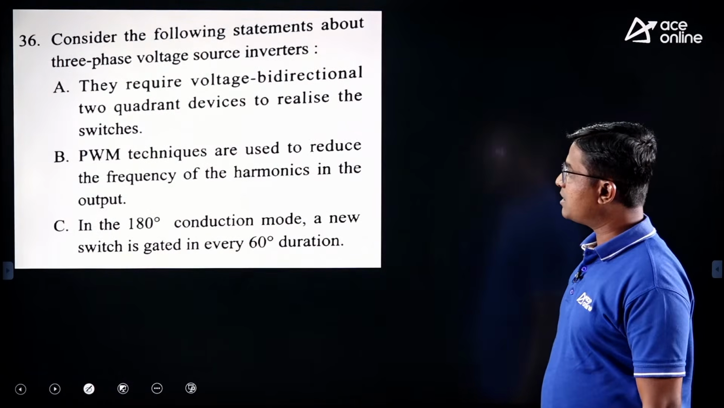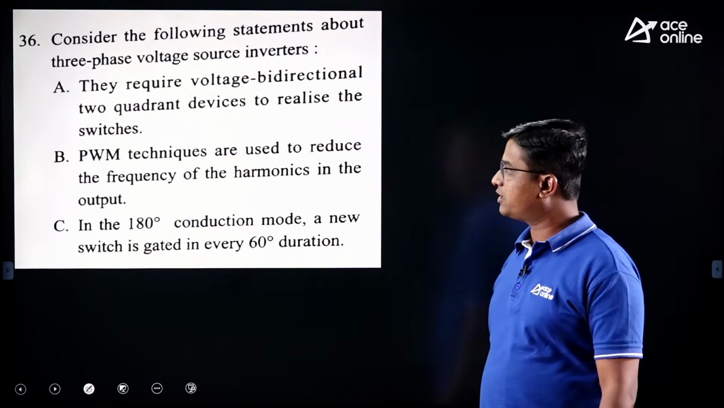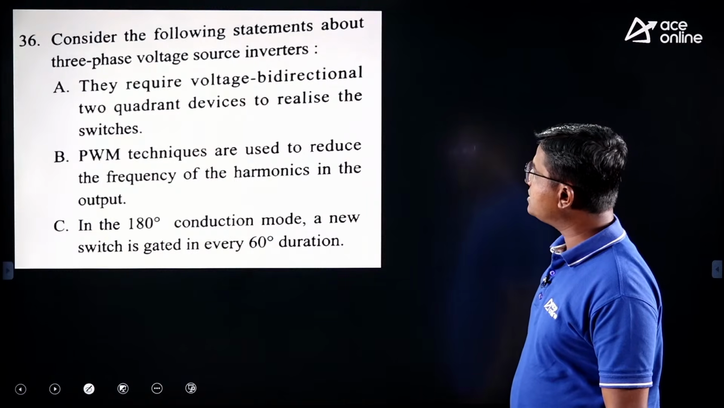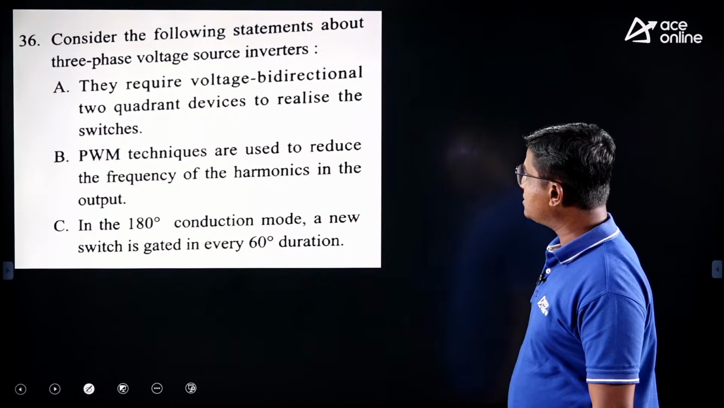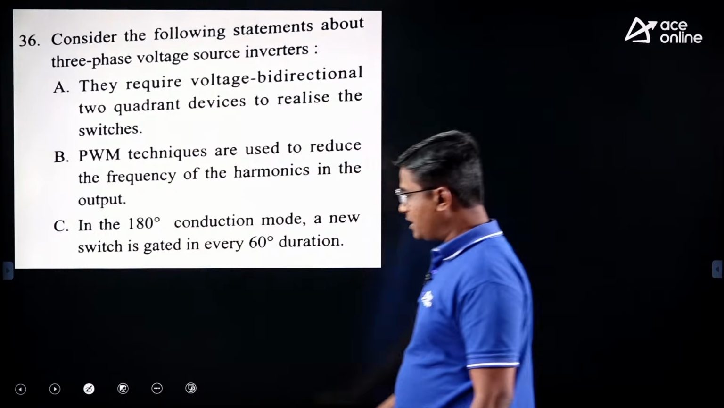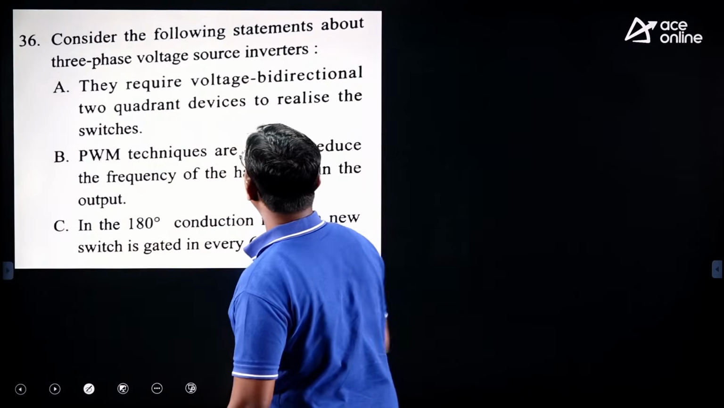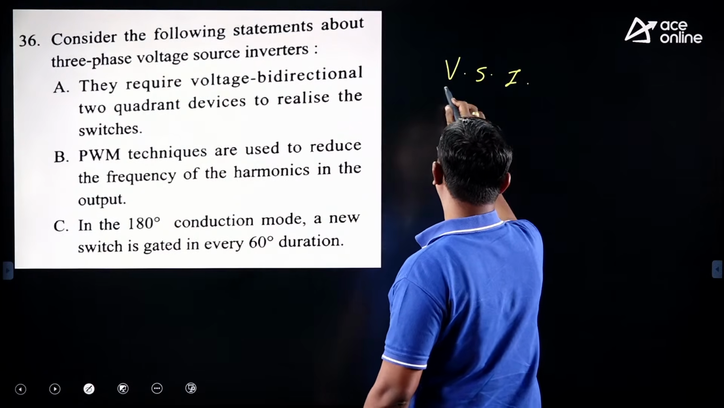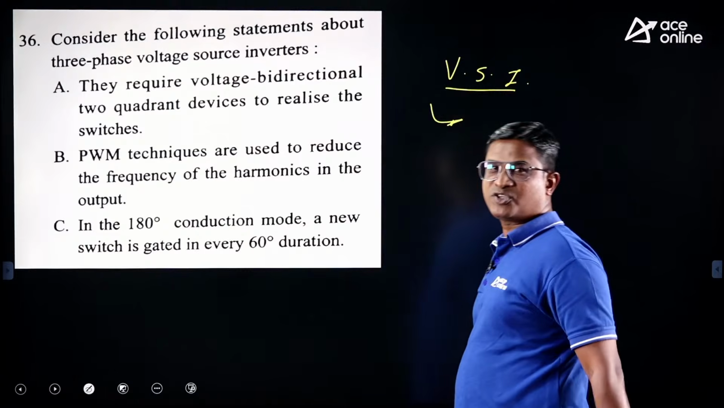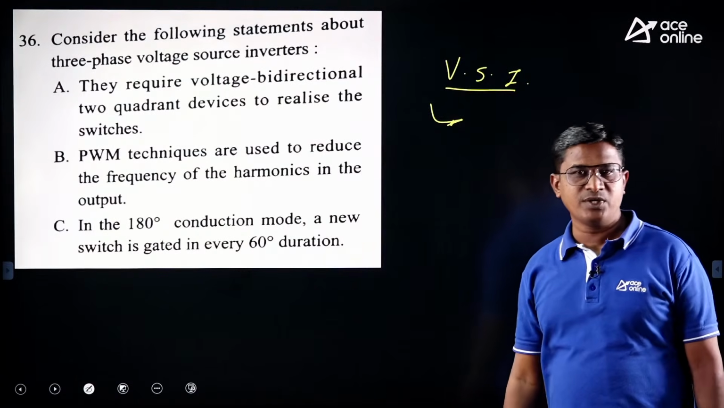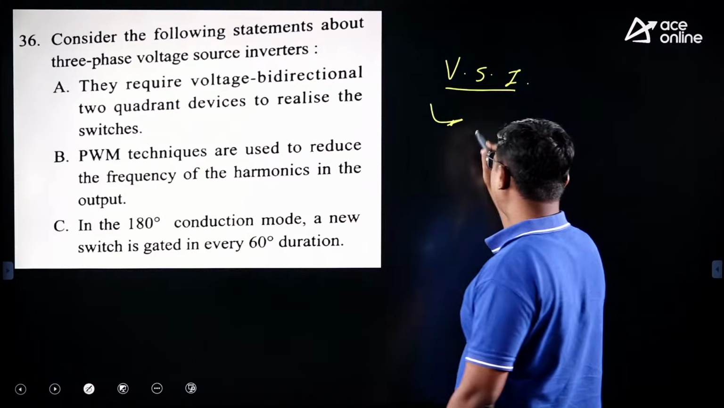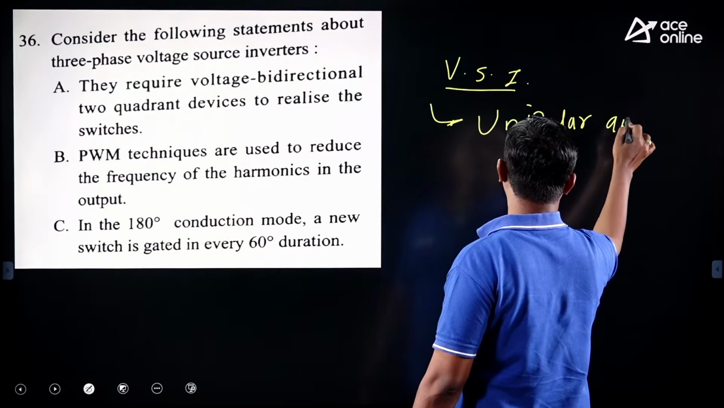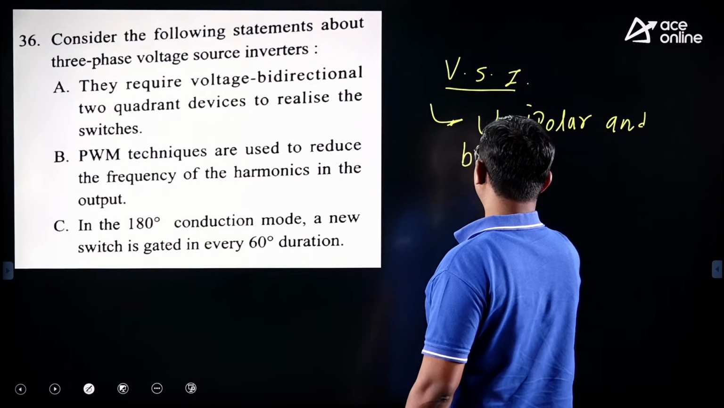Consider the following statements about the 3-phase voltage source inverter. First statement: they require voltage bidirectional 2-quadrant devices to realize the switches. Here they are talking about the voltage source inverter, that is VSI. We know in a VSI we require which type of switches? In a voltage source inverter, unipolar and bidirectional switches are required.